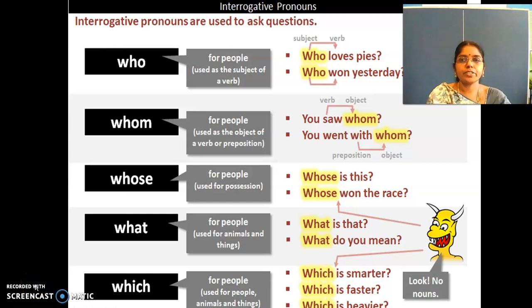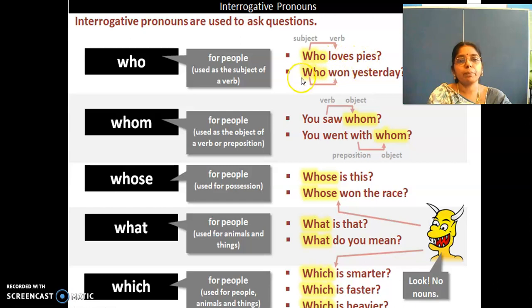Welcome back, dear children. So, we are seeing about interrogative pronouns. Interrogative pronouns are used to ask questions, right? Who is used for people, used as a subject of the verb. So, who loves pies? Who is acting as a subject?